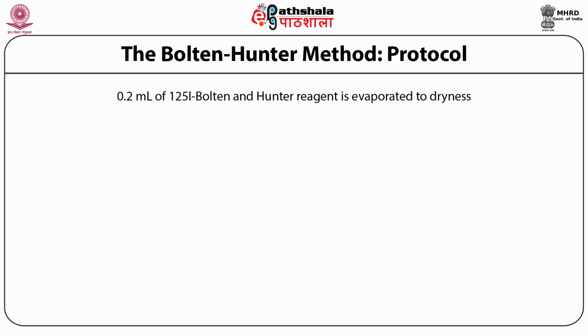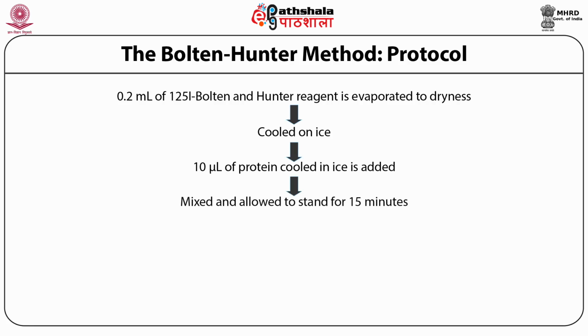0.2 ml reagent labeled with 125 iodine is evaporated to dryness. The sample is cooled on ice, and 10 microliter of protein cooled in ice is added to this sample. These are mixed and allowed to stand for 15 minutes.